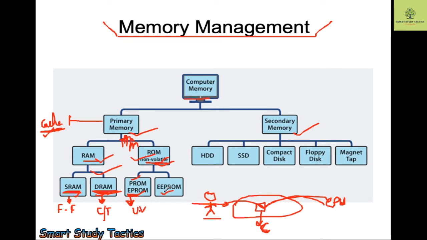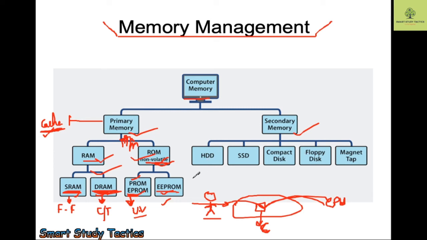Now the third category we have is EEPROM, electrically erasable programmable read only memory. Here we can erase the data with the help of UV rays in EPROM, while here we are going to remove the data with the help of electricity. The things are clear to you, I think.